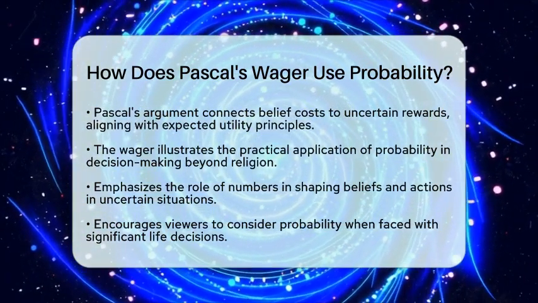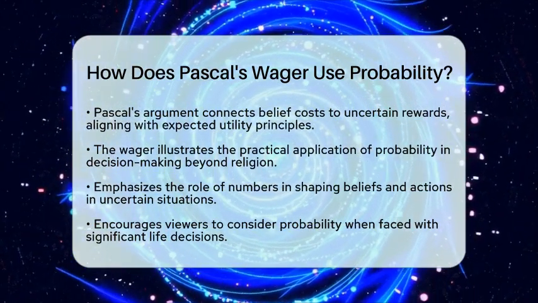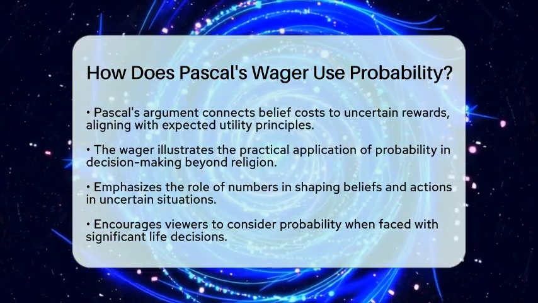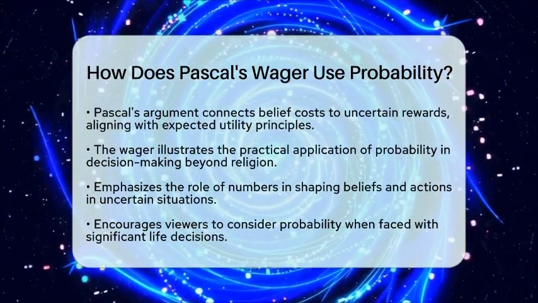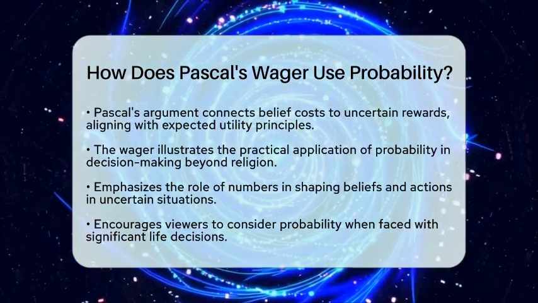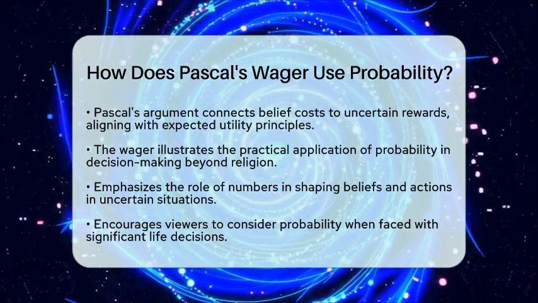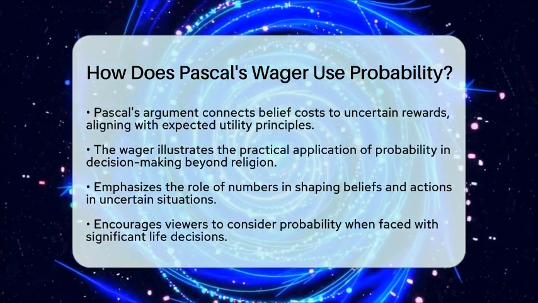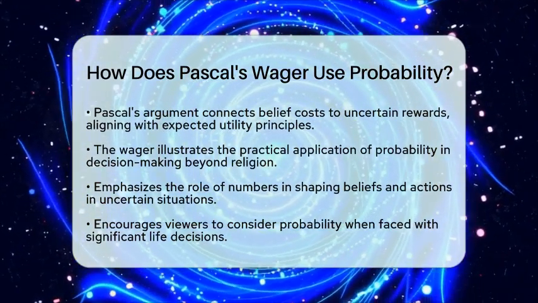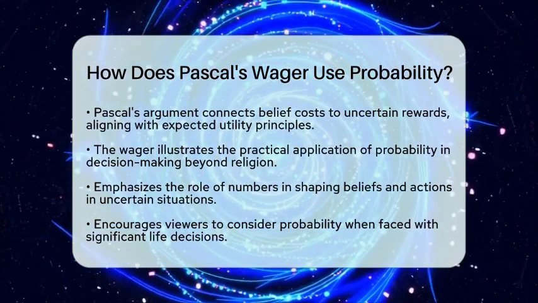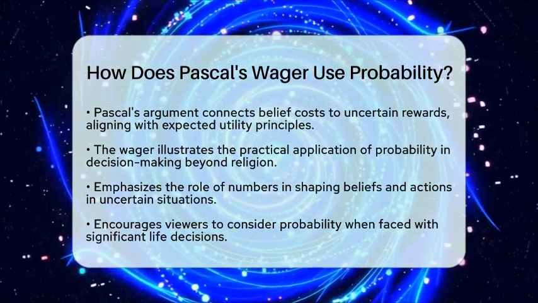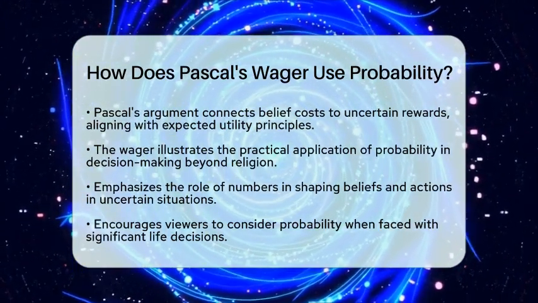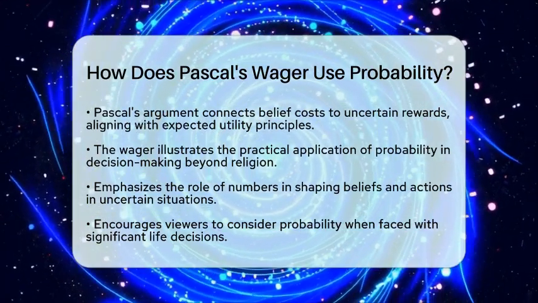It shows us that assigning probabilities to uncertain events and weighing their outcomes can help us make rational choices in everyday life. Numbers play a significant role in shaping our beliefs and actions, especially when we face uncertainty. Pascal's wager serves as a reminder that probability is not just a mathematical concept. It influences how we navigate life's big questions. So next time you find yourself at a crossroads, consider how probability might help you make a decision.